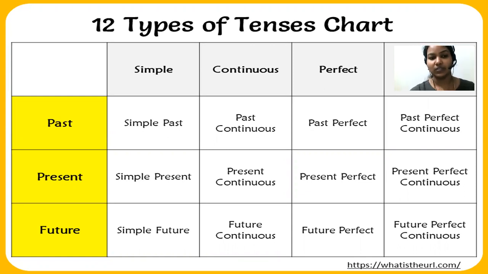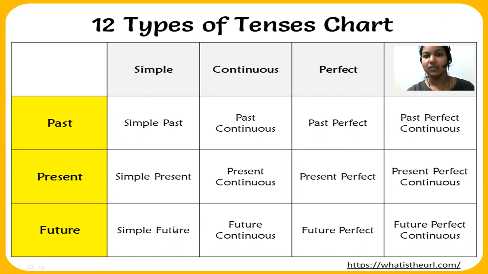Look here. We have the three main tenses, past, present, and future, and here: simple, continuous, perfect, and perfect continuous. For past, the first is past simple or simple past, then past continuous, past perfect, and past perfect continuous. The same repeats with present tense: present simple, present continuous, present perfect, and present perfect continuous.